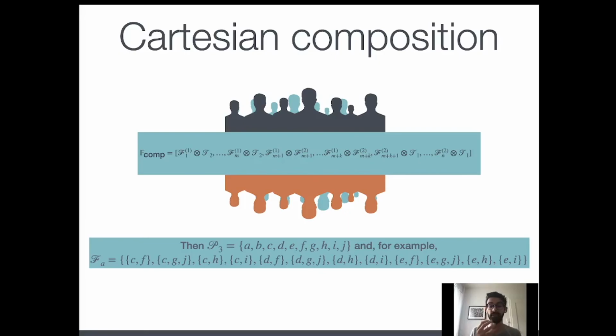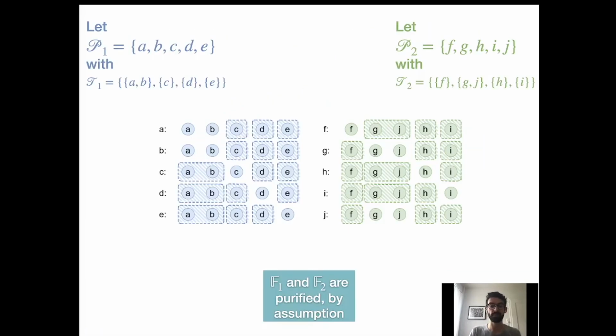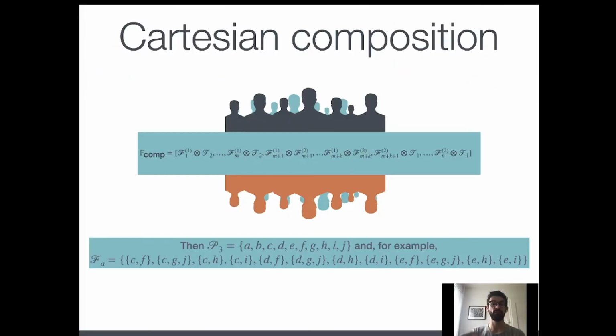So, if we want to determine, for example, the fail-prone system of process H inside this composite fail-prone system, what we need is to apply the symmetric Cartesian composition rule between the fail-prone system of process H and the tolerated system of the other system. We know, in fact, that the Cartesian composition formula in the symmetric case works between Byzantine quorum systems.